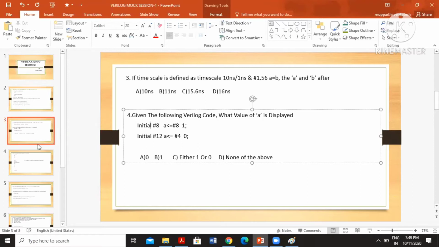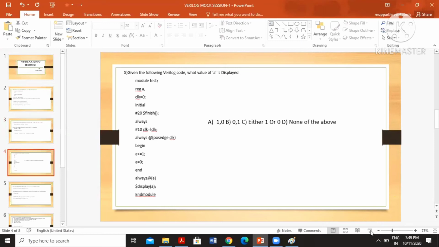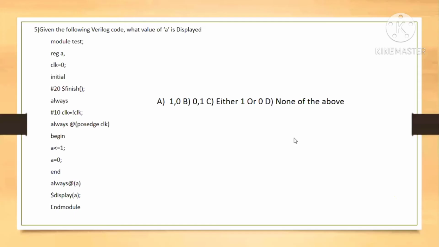Okay. Can you try this question? Given the following Verilog code, can you tell what value it will display?